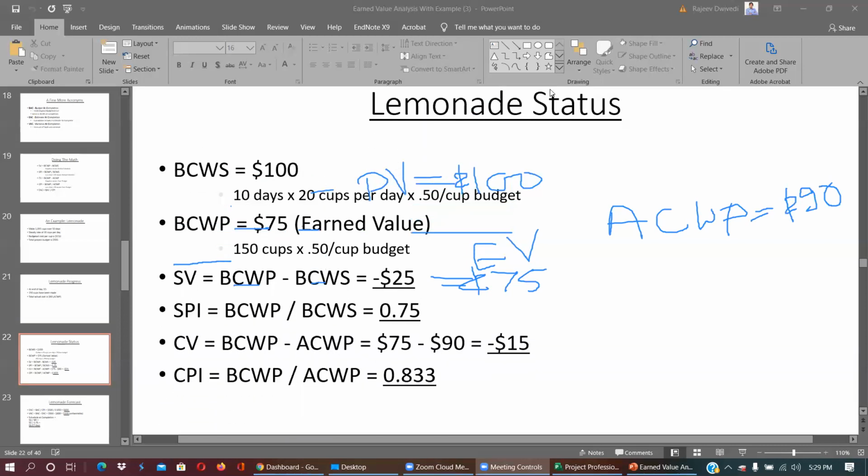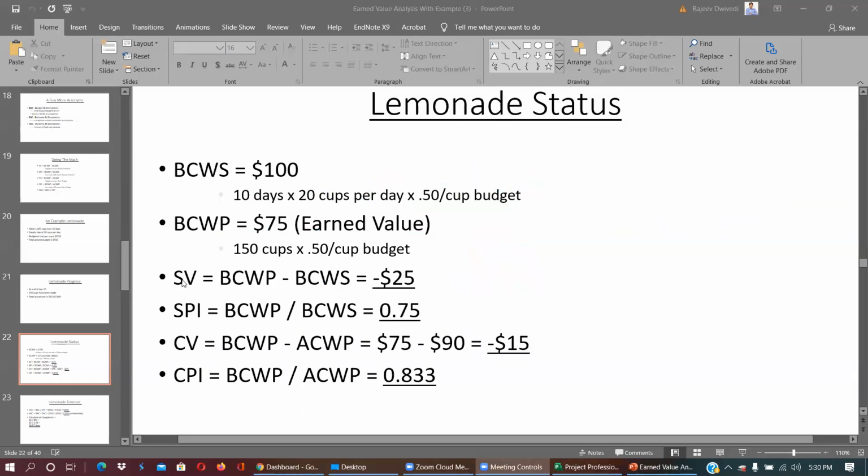Now, based on all these calculations, we have very simple things. You have to check two important aspects, which are schedule performance index and cost performance index.